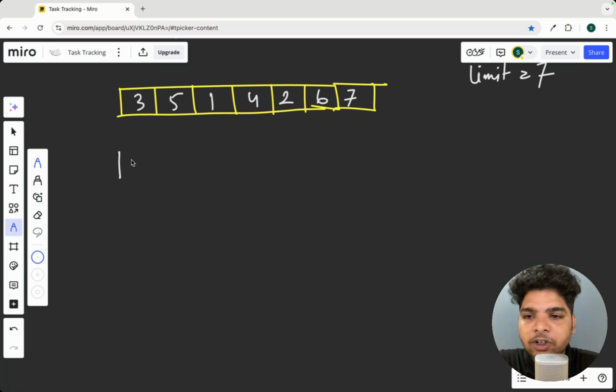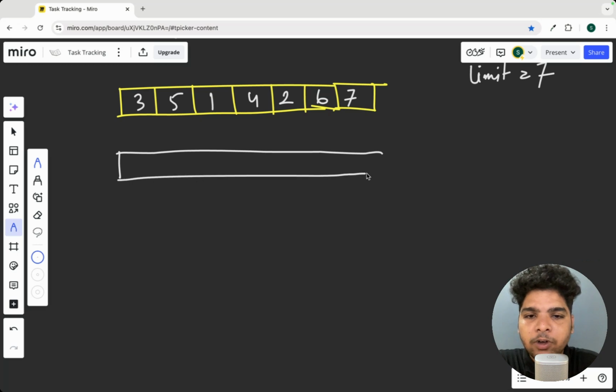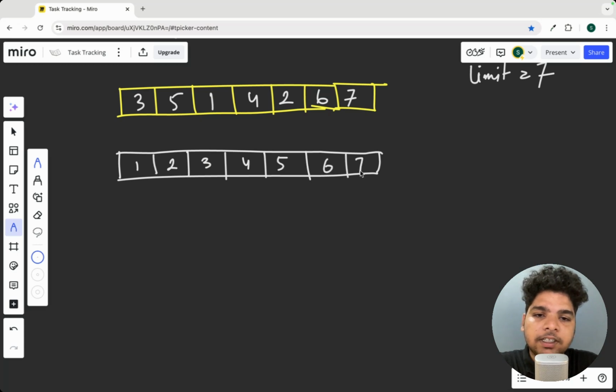Limit equals 7. Now let's see how we can approach this. In the first step, what will we do? We'll sort this array. So first 1, then 2, then 3, then 4, then 5, then 6, then 7. First step is to sort the array. Now what will be the second step? In the second step, we'll take 2 pointers. One will be left, one will be right. Let's say this is left, this is right. Initially left will be at 0 and right will be at the last index.